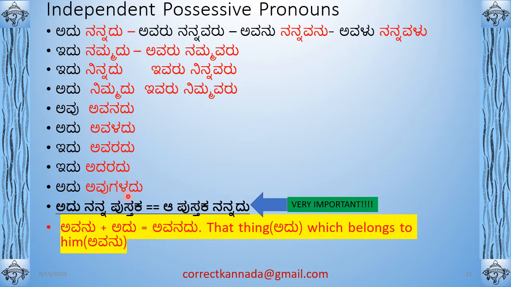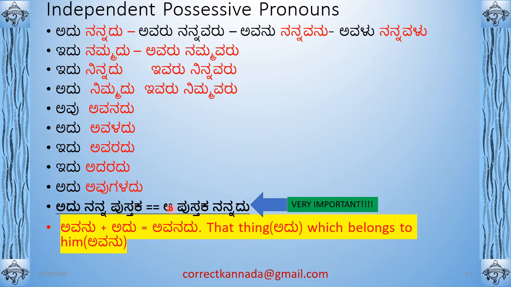Avugala, right? Avugaladu. So by adding du to the neuter, you are basically creating what is called an independent possessive pronoun, meaning you don't have to use the noun name anymore. It means the same thing. So here you see the exact pattern. Adu nanna pustaka. You are using nanna, the possessive pronoun. Instead of saying adu nanna pustaka, you can say adu nannadu, or you can say a pustaka nannadu. This is the equivalent of it.